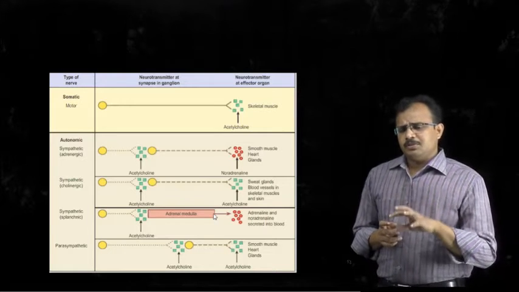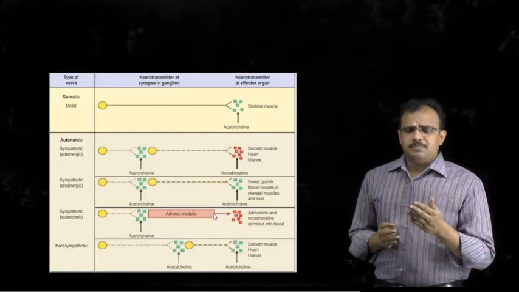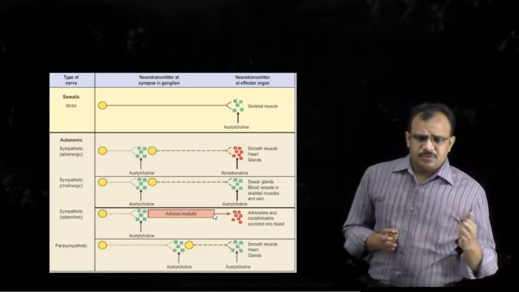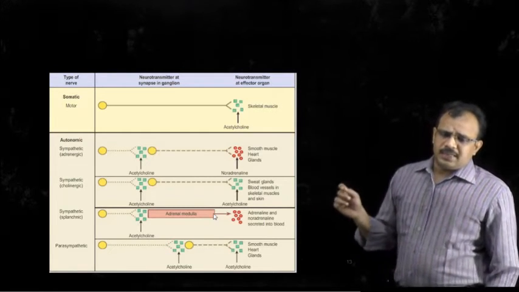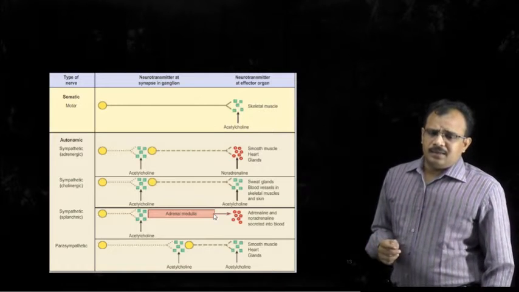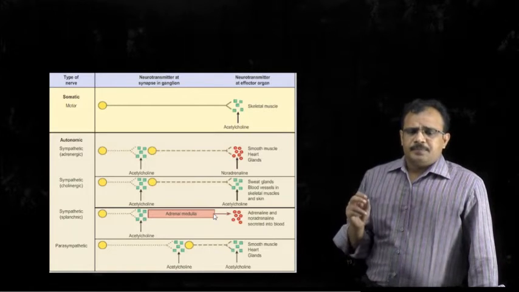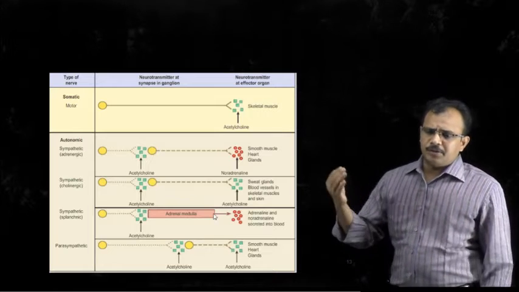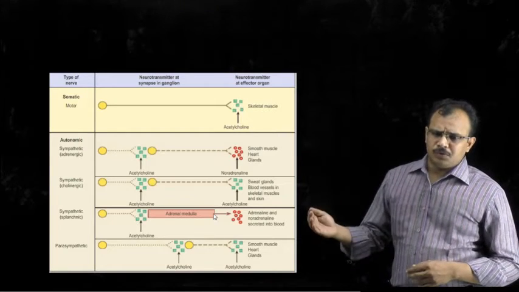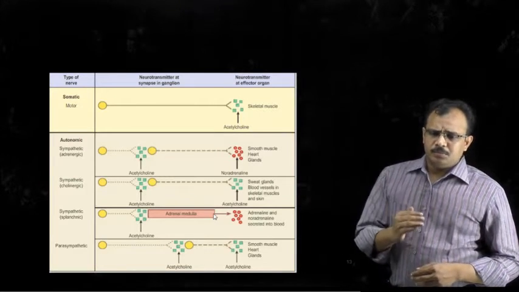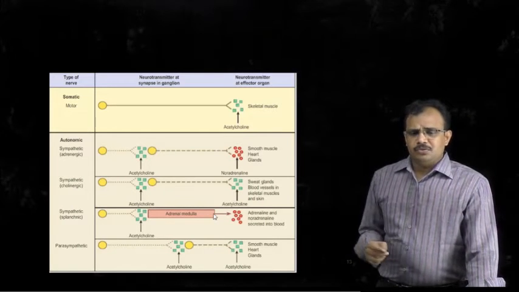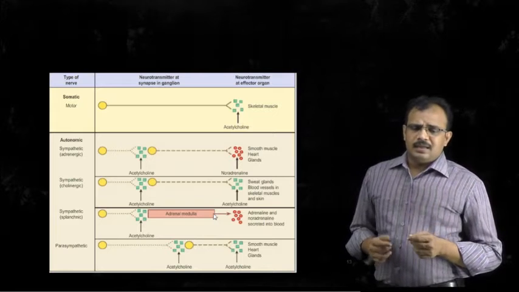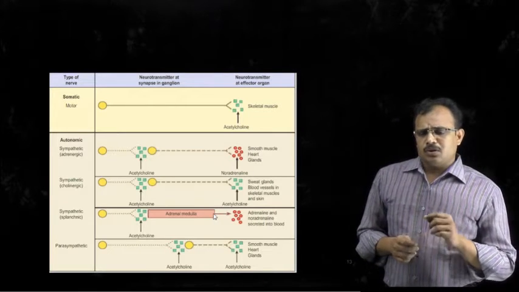Once the cell body is stimulated, it once again generates an impulse, which leads to transmission of the impulse. The neuron which arises from the ganglia is called the postganglionic neuron. Preganglionic neuron, ganglia, and postganglionic neuron. The end of this postganglionic neuron will release a chemical, which here is called noradrenaline.